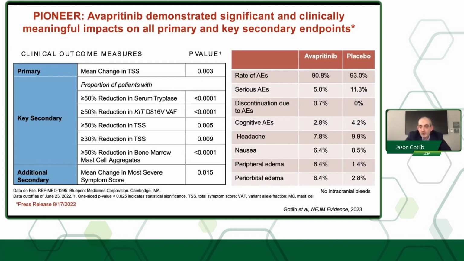The drug was very well tolerated. Again, I think there was a little bit higher rates of edema compared to placebo. Now shown here was a slight increase in alkaline phosphatase in some patients, though it's not clinically concerning. But based on these data, which were published in the NEJM Evidence in June, avapritinib was approved for indolent mast cell disease by the FDA, also in June 2023.